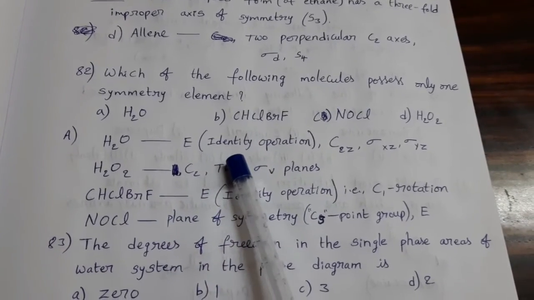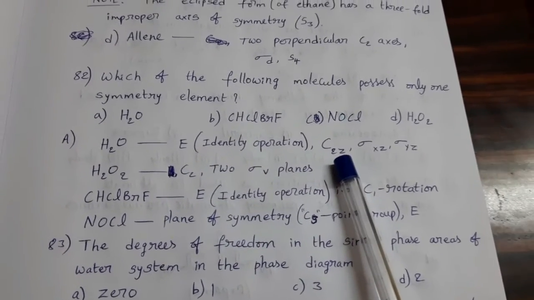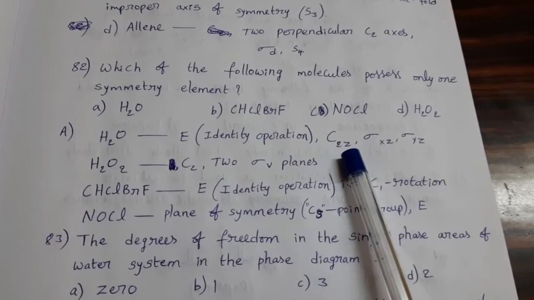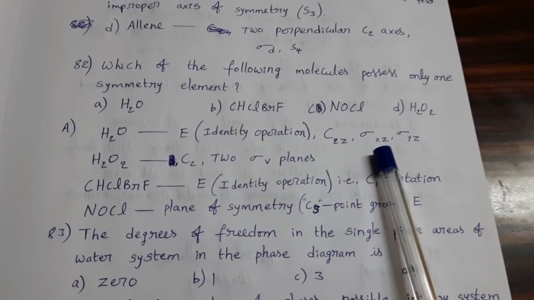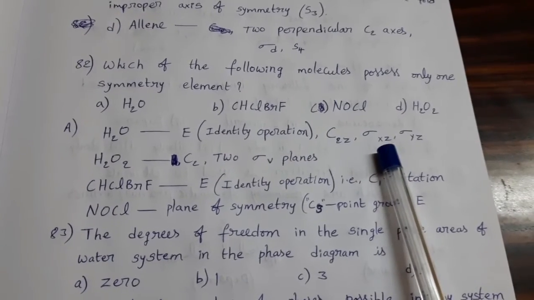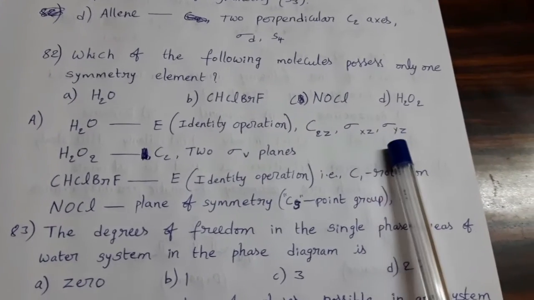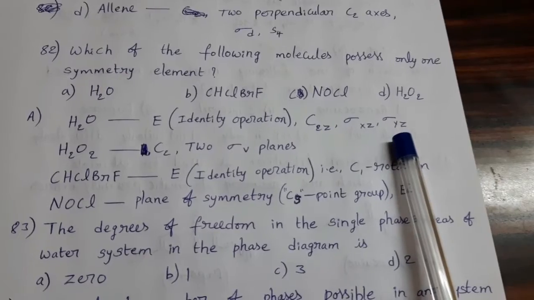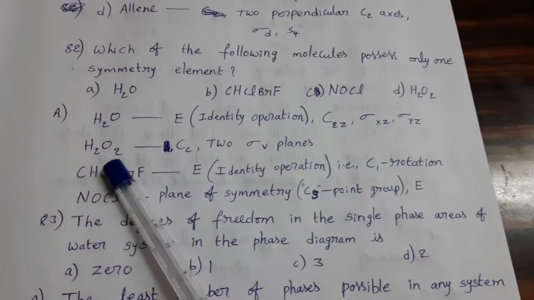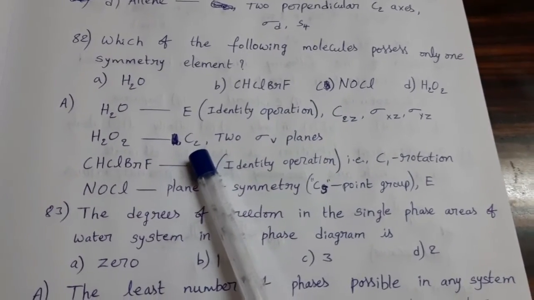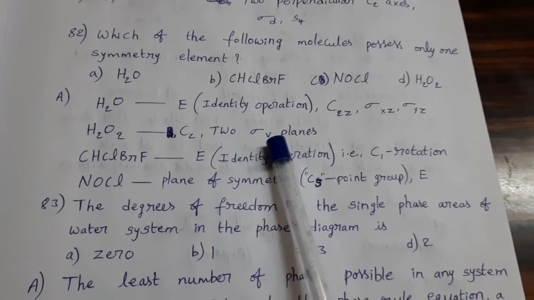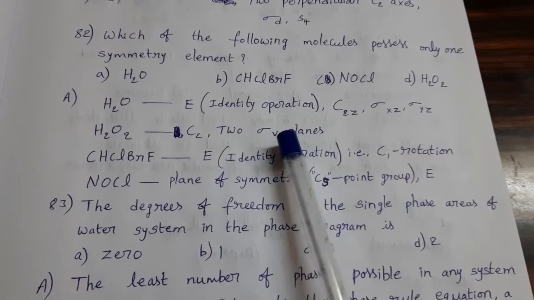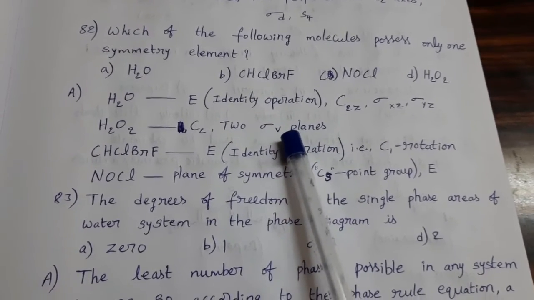It has the identity operation, a C2 axis of symmetry along the Z axis, a plane of symmetry through the XZ plane and a plane of symmetry through the YZ plane. H2O2 has a C2 axis of symmetry and 2 vertical planes of symmetry. Sigma V plane means vertical plane of symmetry.